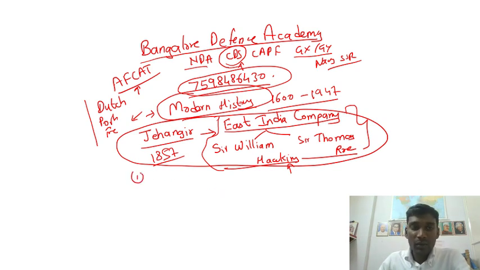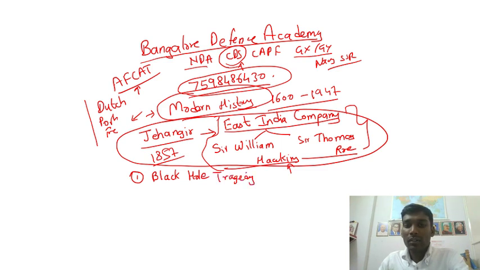The first thing you have to remember is what is meant by the Black Hole Tragedy. This Black Hole Tragedy is the beginning of the British attacking the Indian kings. Before that, there was a fight between the Britishers and the French, not only in the Indian subcontinent but even in America and elsewhere. But we are focusing on India, that is, the Black Hole Tragedy.